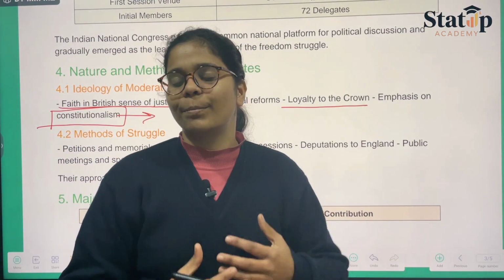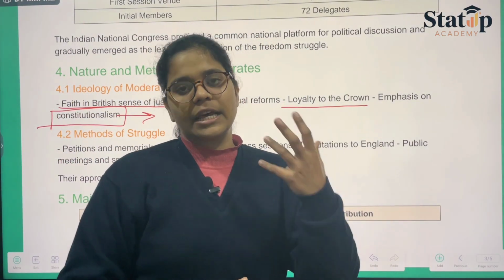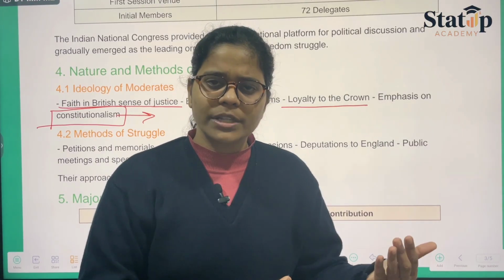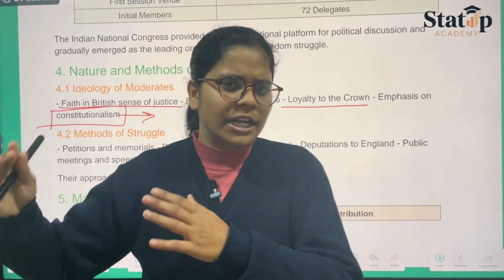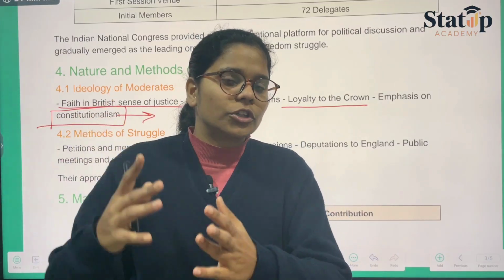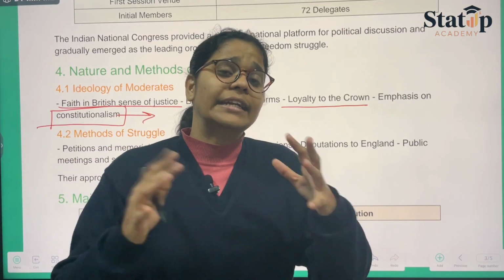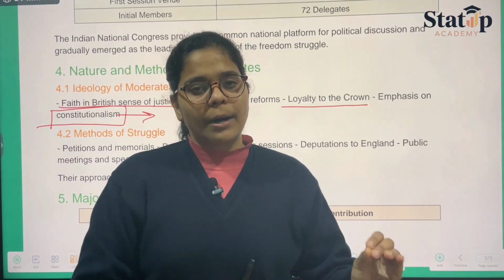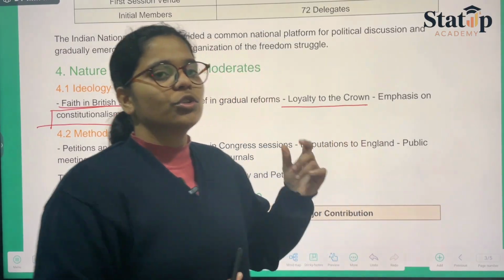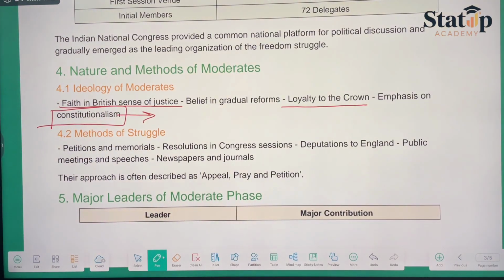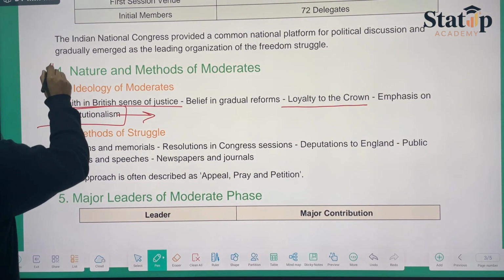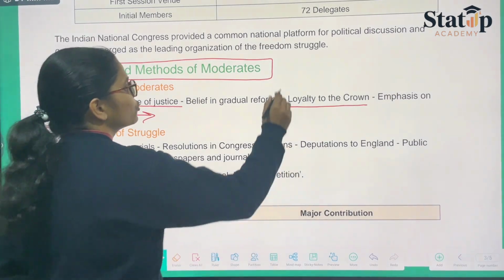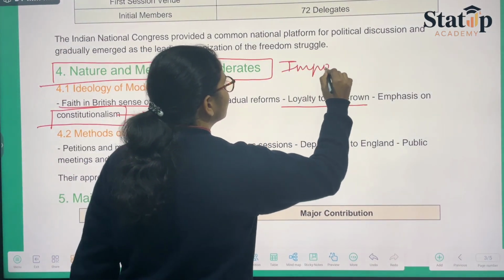If they want us to present our prayers or petitions in the form of documents, we would provide them. If they want us to get them signed by the older people or the new people or the moderate people, we will get it done, and no matter how much time it takes, we shall abide by the rules. So this was basically their methodology. You can mark this as important because this will help you answer most of your questions.